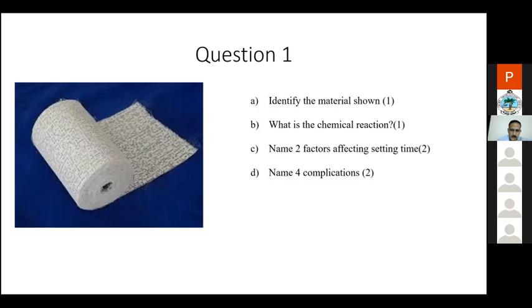Sir, can we see first generation Gibsona cast? What do you say? First generation Gibsona cast. Okay. It's a cast. What's the cast material? POP material. So when you have an OSCE, if you write plaster of Paris, you will be given half mark. But the half mark you will be missing out, because it's not just plaster of Paris.